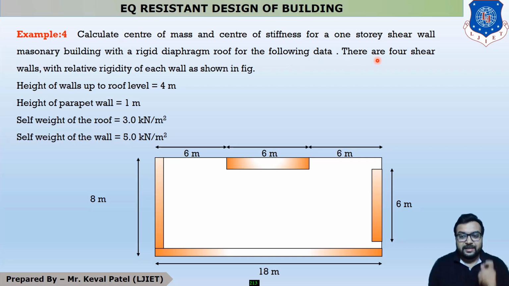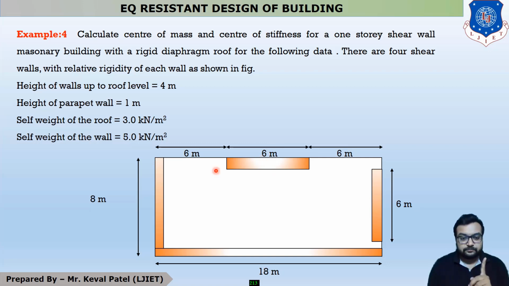There are 4 shear walls with the relative rigidity of each wall as shown in the figure. This is your figure, and the rigidity of this is 0.76. The rigidity of this shear wall is 0.85. The rigidity of S3 is 0.24, and the rigidity of this shear wall is 0.15.